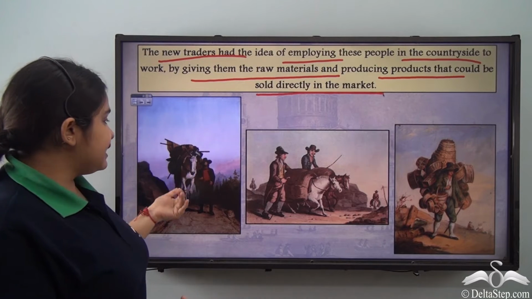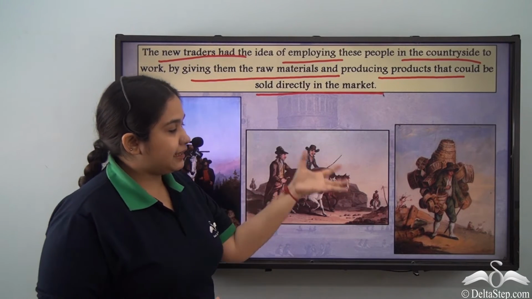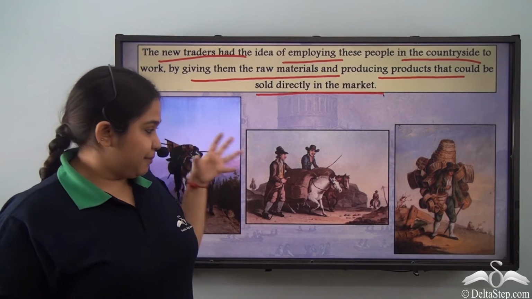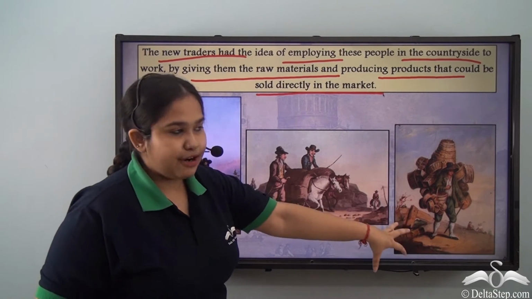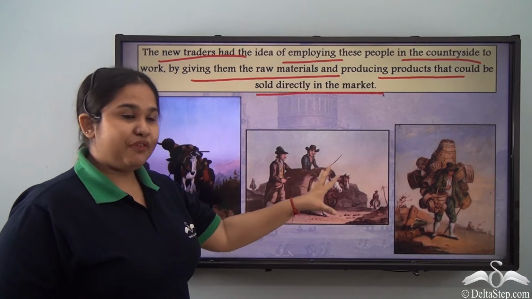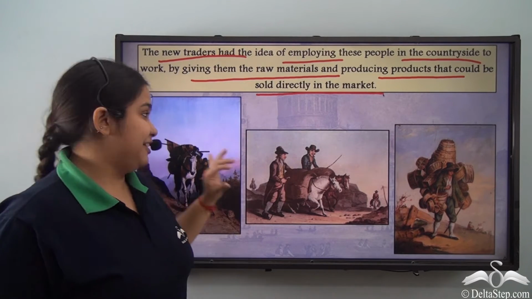So here you can see three sorts of merchants of that time. The merchants are carrying goods to the countryside, because all these pictures, as you can see, are of the countryside. So the raw materials were being provided by the merchants themselves.